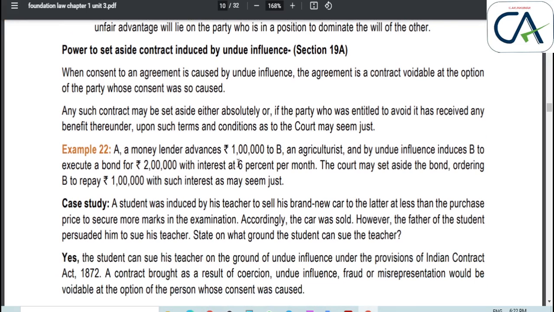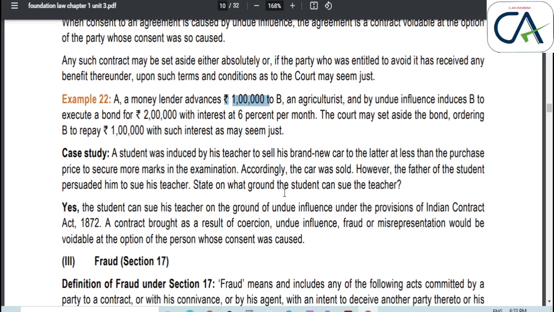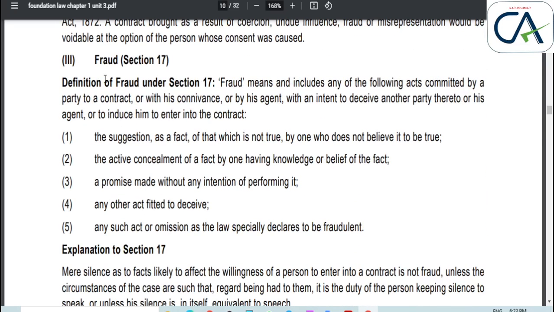A moneylender advances 1 lakh to B, an agriculturist, and by undue influence induces B to execute a bond for 2 lakh with an interest of 6% per month. The court may set aside the bond, ordering B, the agriculturist, to repay only 1 lakh to A with an interest which is reasonable interest.